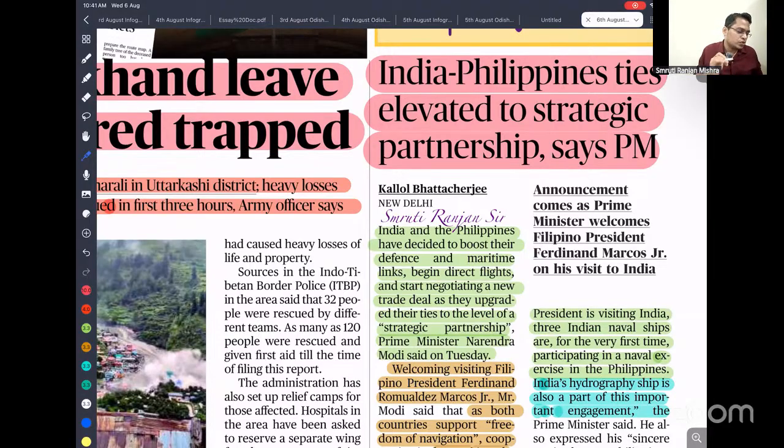So the best strategy to contain anyone is to contain them in their home. That is the reason, if China is creating trouble for us, we have to strengthen our partnership in West Asia, so that China will be involved there. The more involved they are there, the less they will be able to create any disturbances in the Indian Ocean region.